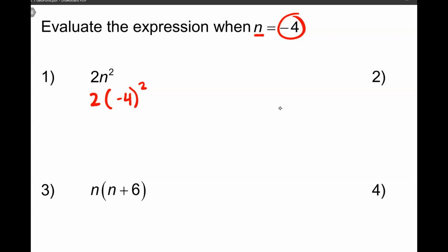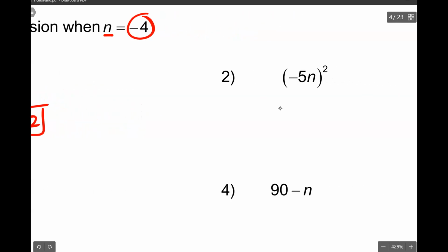The first thing we must do is exponents. So -4 times -4 is going to be 16. And then 2 times 16 is 32. And we'll try the next one.